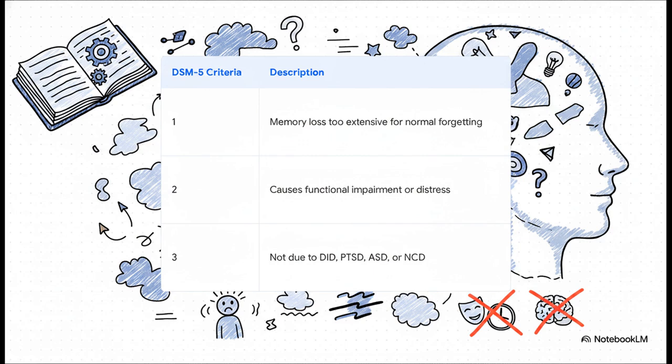According to the DSM-5, all of the following criteria must be met. First, that inability to recall important personal information, usually related to a significant trauma or stressor, must be far too extensive to be explained by ordinary forgetfulness. Second, this memory loss has to cause clinically significant functional impairment or distress. And third, the symptoms absolutely cannot be due to other specific causes. This means clinicians must rigorously rule out dissociative identity disorder, post-traumatic stress disorder, acute stress disorder, or neurocognitive disorders.